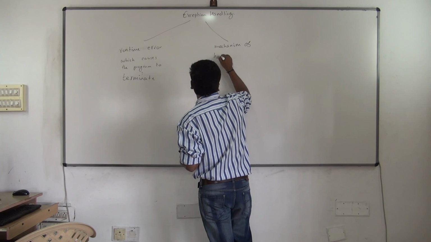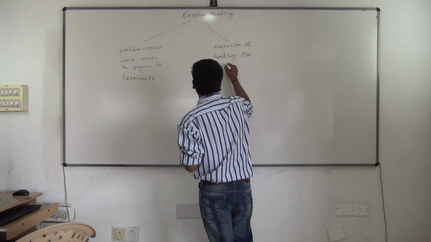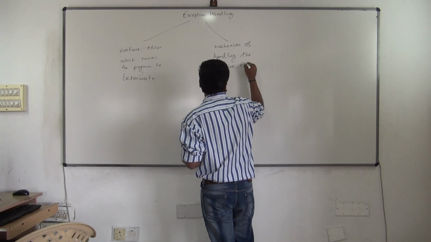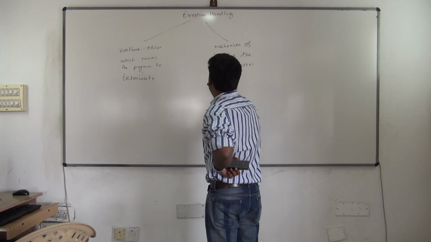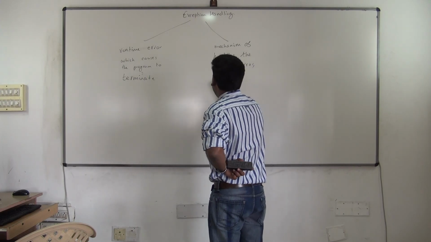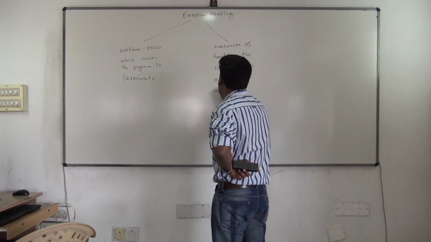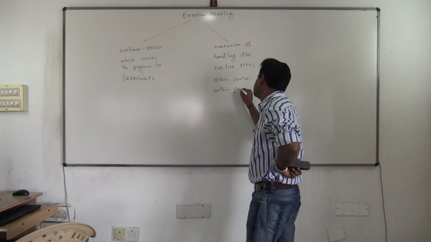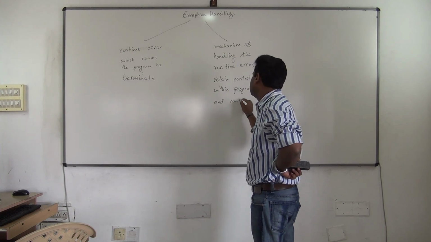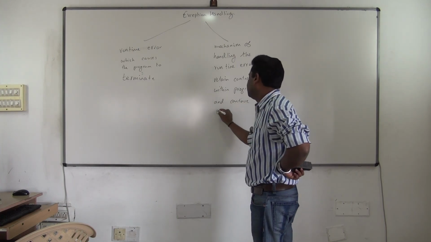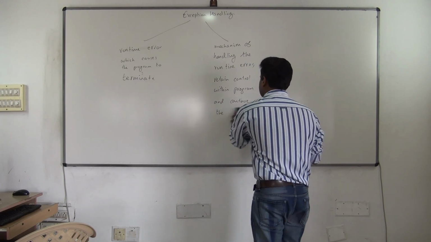Then next, mechanism of handling the error, retain control within program, and continue the program execution normally.